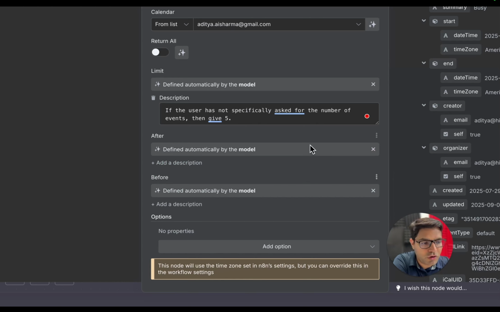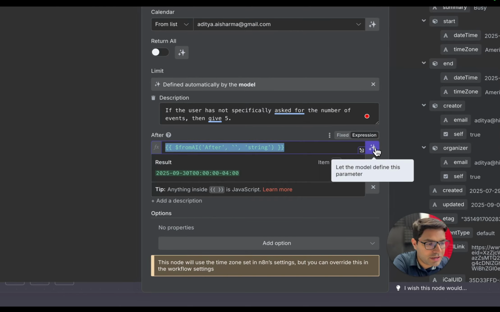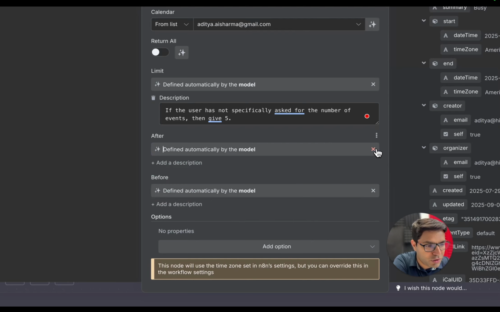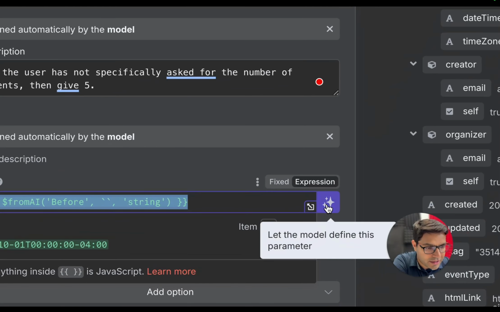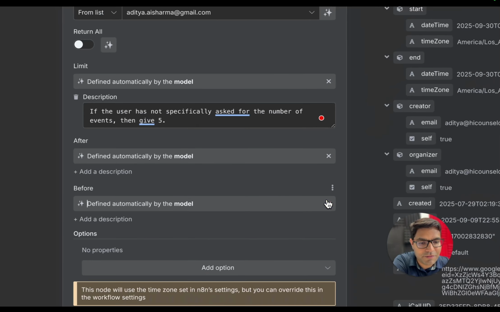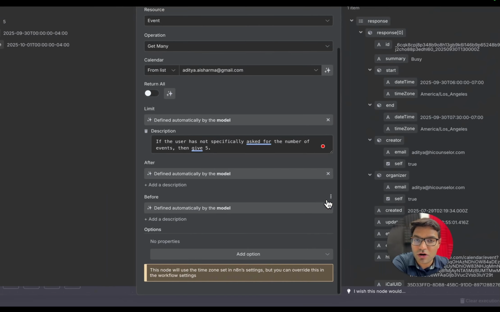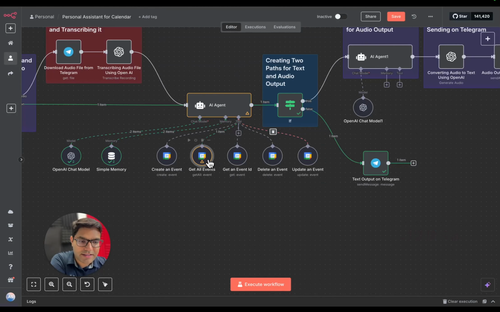For these two fields after and before, n8n has provided an amazing functionality. Okay. So let me show it to you. You'll get this small button. So simply click on this small button and let the AI agent and the model decide what parameter to put in after and before. Okay, this is basically the timeline. So AI agent and the LLM model will itself define what is the right time according to the user input. Okay, so you don't need to worry about wherever you see this particular icon. Okay, always use this, because it will let AI agent decide on what action it needs to take.